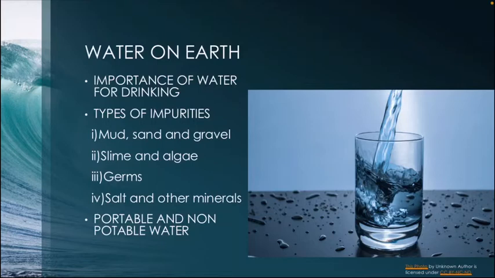When we talk about potable and non-potable water, water that is fit for drinking and free from all impurities is called potable water. The water that has impurities in it and is unfit for drinking is called non-potable water. So, what could be the methods of purification of water?